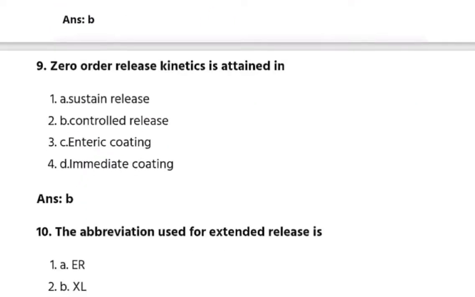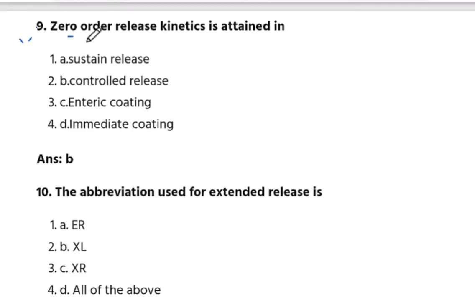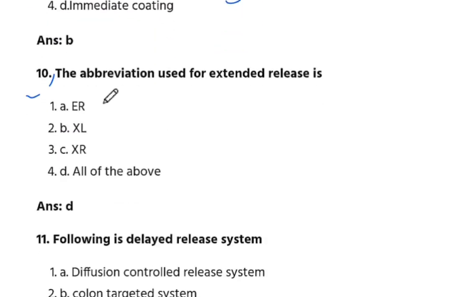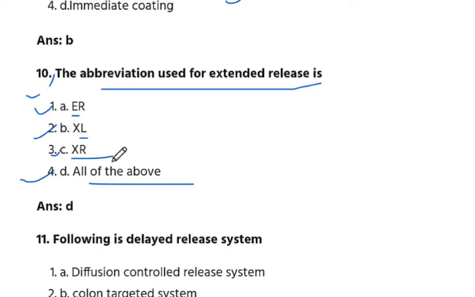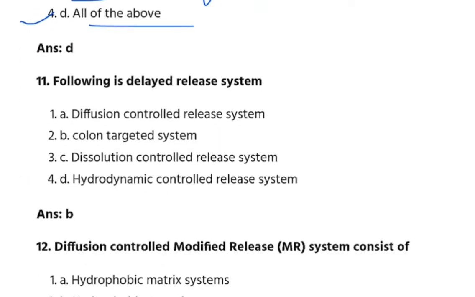Next हम बात करते हैं 9 question number की. 9 question number is zero order release kinetic is attained in controlled release. The answer is B. Controlled release. Okay. Next is 10 question number. 10th question number is the abbreviation used for extend release is. D. All of the above. A is ER, B is XL and C is XL. The answer is D.